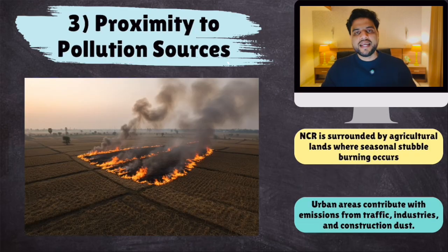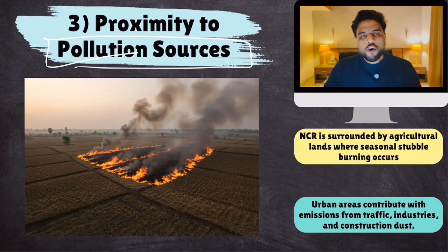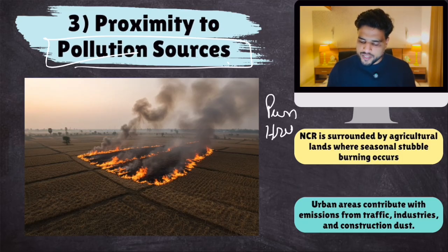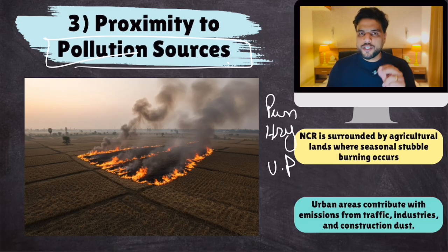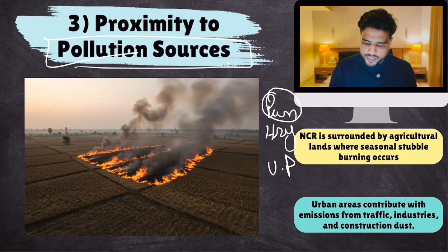Then, Delhi is very close to pollution sources. Of course, Mumbai also has industrial emissions and vehicular emissions. That is there with Delhi also. But Delhi has one more pollution source. Delhi is surrounded by the agricultural fields of Punjab, Haryana, and Western Uttar Pradesh. Another problem is that during winter months, there is the issue of stubble burning in these areas.